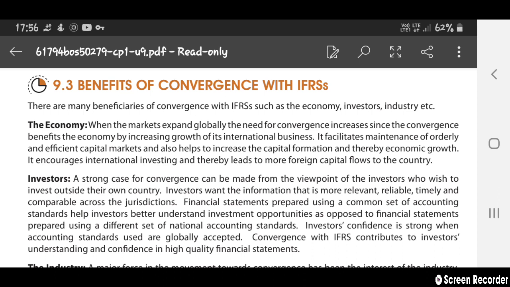It helps maintain an orderly and efficient capital market, and also helps to increase capital formation and thereby economic growth. It also encourages international investing and thereby leads to more foreign capital flowing to the country. More money for the country will also come in.